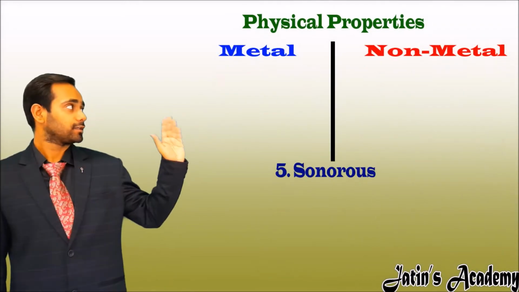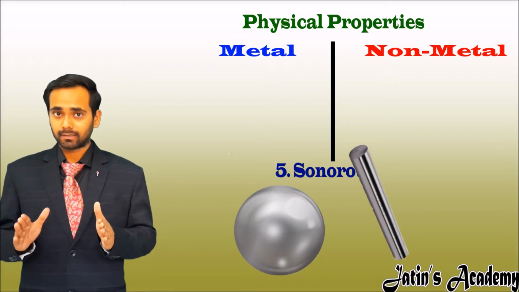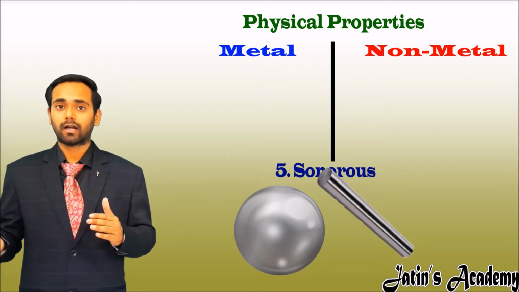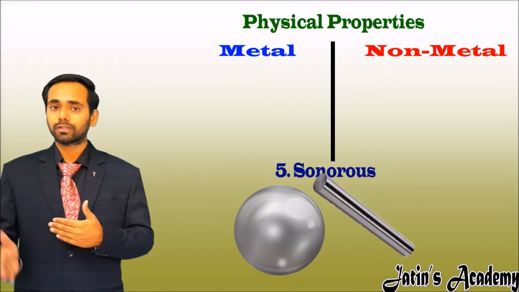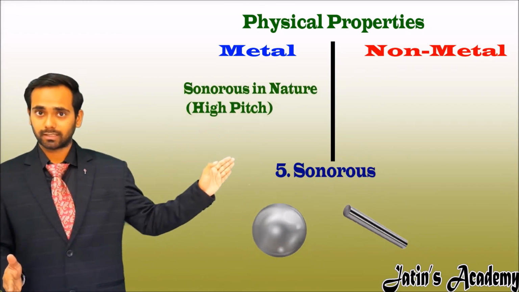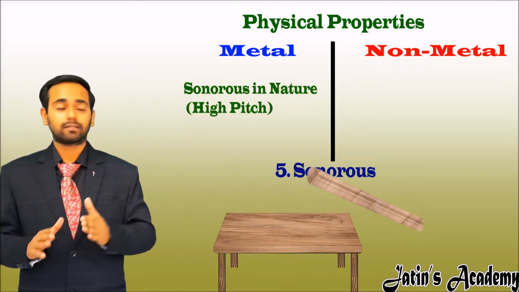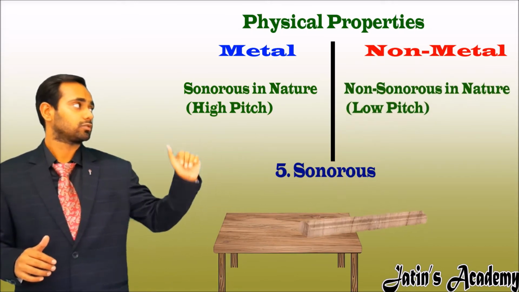Our fifth point is sonorous. Now what is the meaning of sonorous? When a metal is struck with a hard surface, a sound is produced. So metals are sonorous in nature, but on the other side it is not produced in non-metals, so non-metals are non-sonorous in nature.